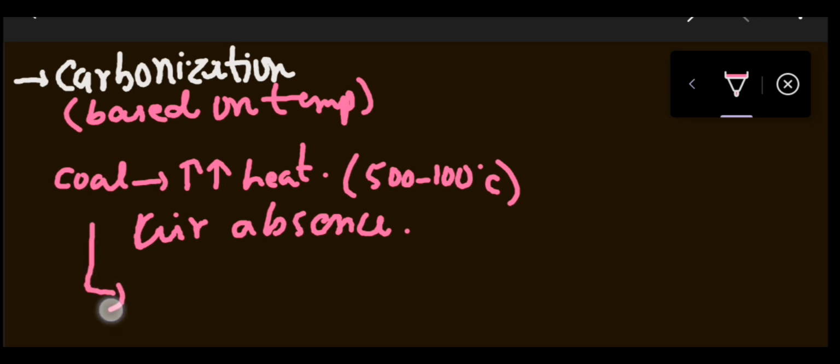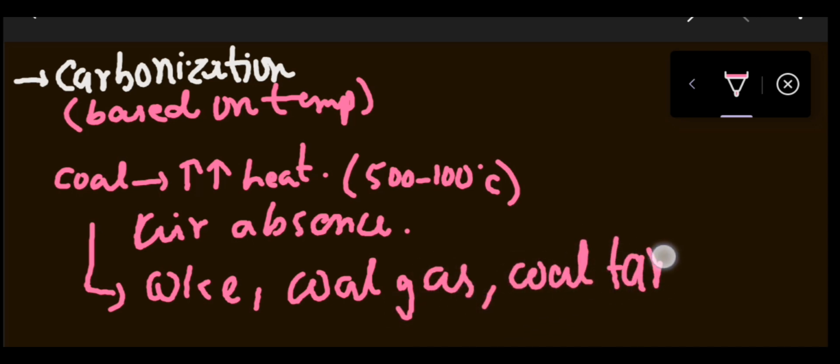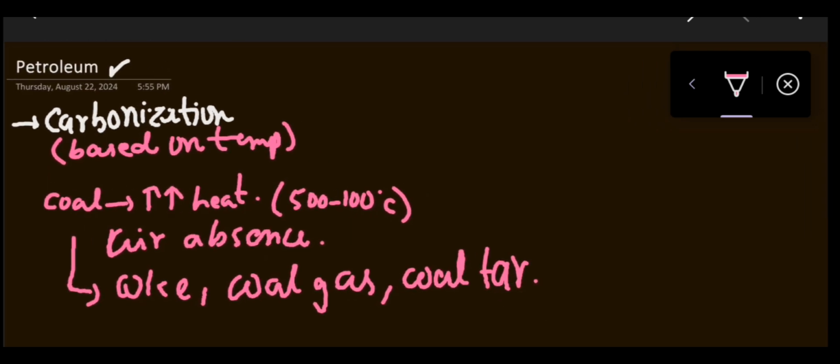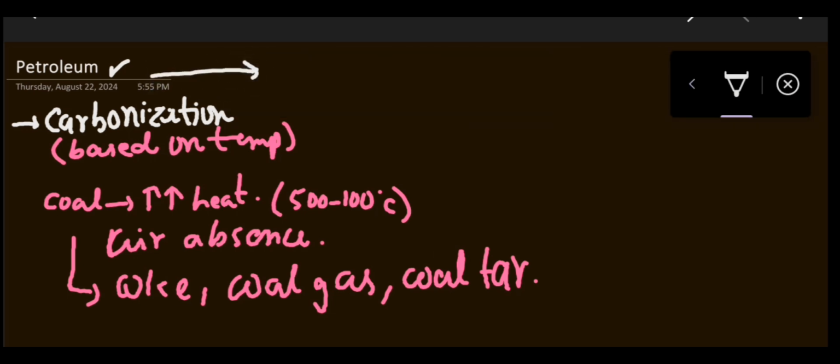this coal is converted into coke, coal gas and coal tar. These are basically some properties of coal which we will discuss in another particular topic. After that, these coals are basically used as coal resources and domestic fuel and in power stations. Now let's look at petroleum.